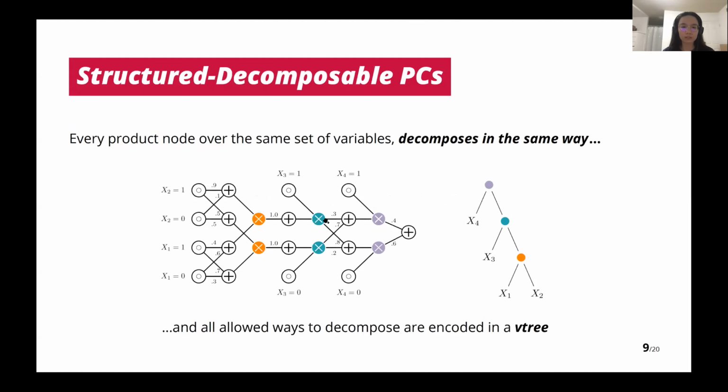We can look at the green node here. It has 2 subcircuits, the leaf node X3 and another subcircuit defined on X1 and X2. The green node at the bottom also decomposes into X3 versus X1 and X2. This is mapped to the green node in the V-tree. It has 2 branches, X3 versus X1 and X2. So this is what it means to be structured-decomposable.